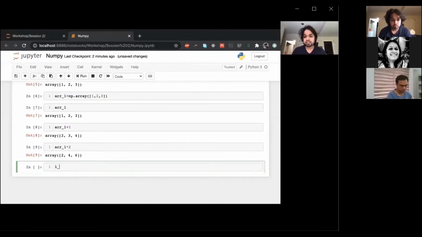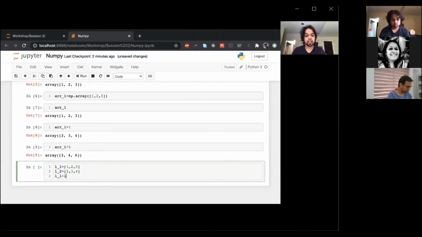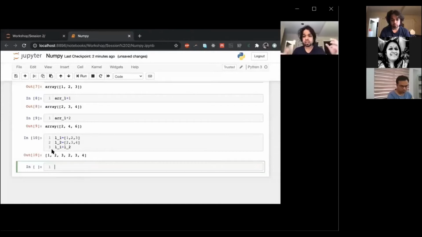Now if you remember lists, in the previous exercise we had defined two lists, and when we tried adding them together they concatenated, because the list's main idea is that it's just something that contains numbers. That's not how it is with arrays.